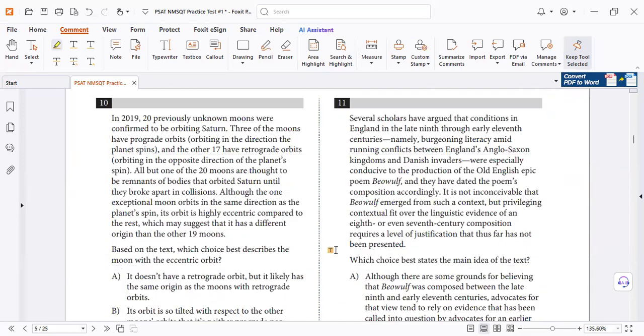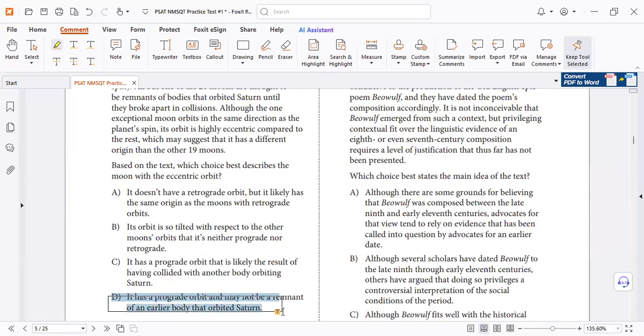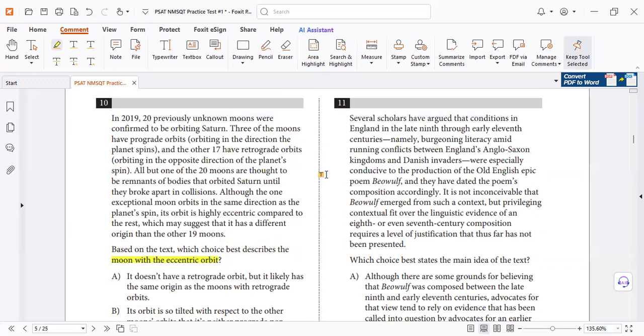Number 10, it must be letter B. D is correct, right? Because here we're asking you simple questions. Which choice best describes the moon with the eccentric orbit? So focus on the sentence of this point only, right? Okay, my dear, you did your best.